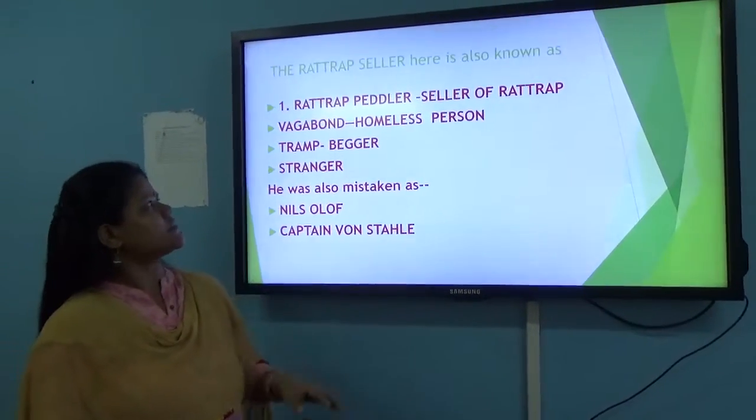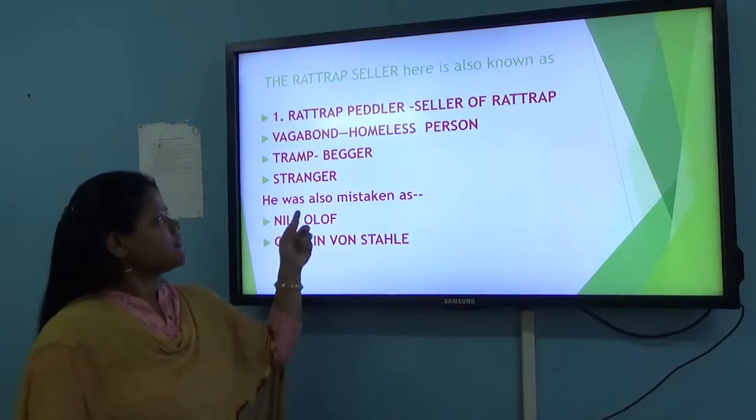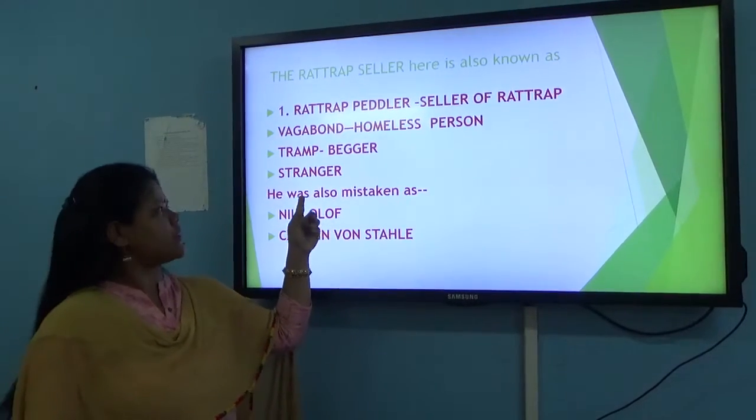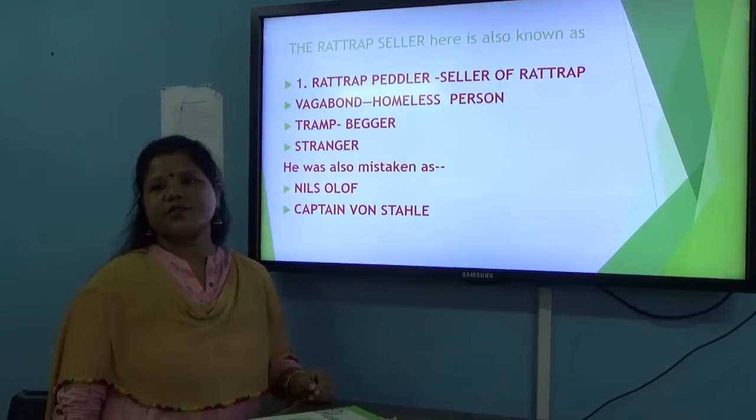And then another is tramp. Tramp is a beggar. Then stranger. So these all are the names for the rattrap peddler in the story.